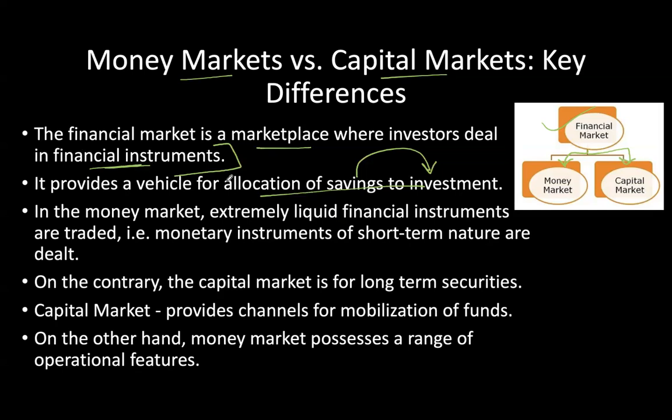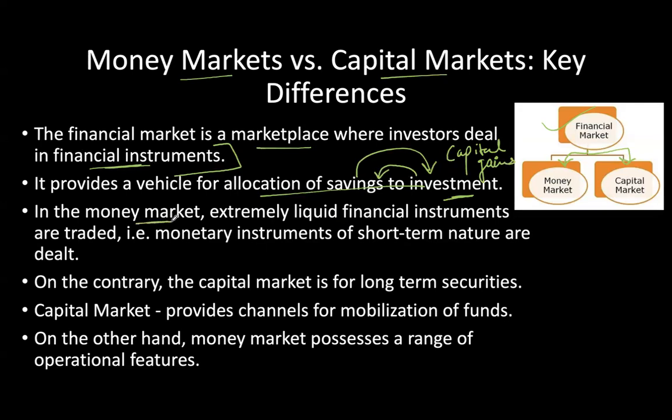So we can say that savings are channelized into investments, and why is it done? Because it leads to capital formation and asset creation, which is important for economic growth. And apart from this, the people who invest their savings get returns in the form of interest, or capital gains is the term we use for them. Again, these investments into the capital market can be short-term or long-term both. So this was regarding the financial market.